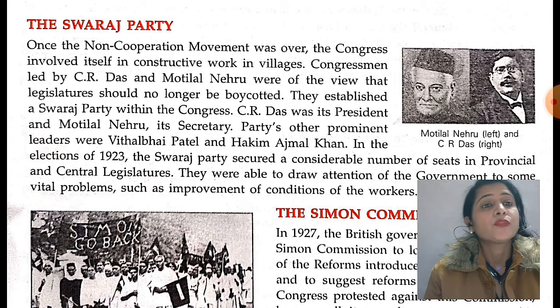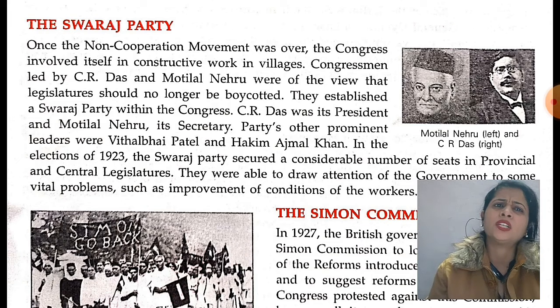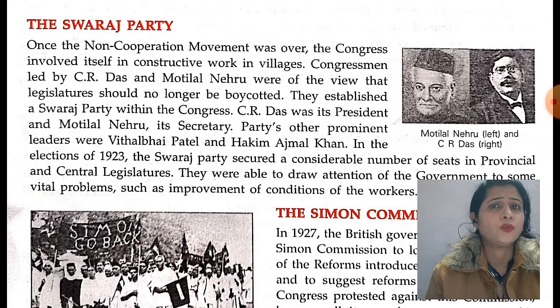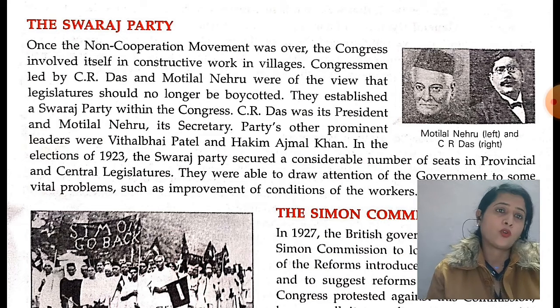Now they want to do the work for the villages. Congressmen led by C.R. Das and Motilal Nehru were of the view that the legislature should no longer be boycotted.